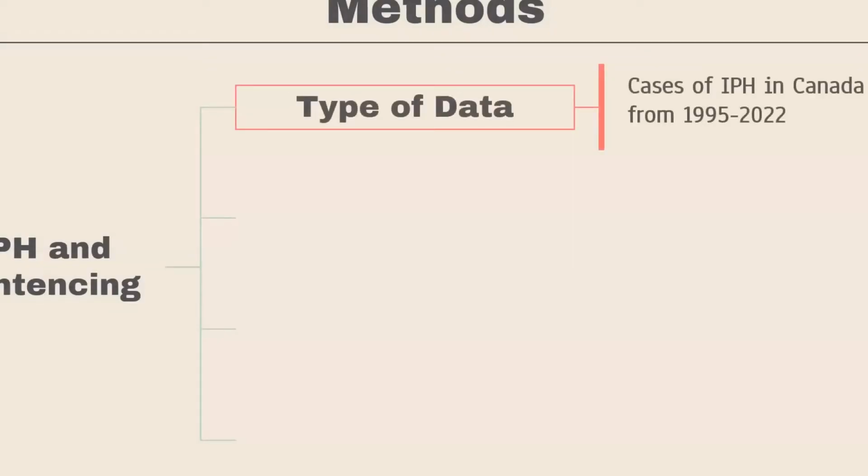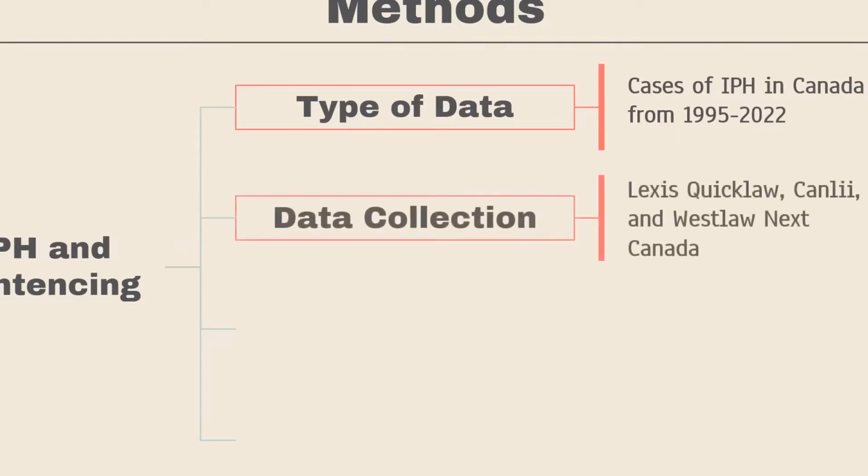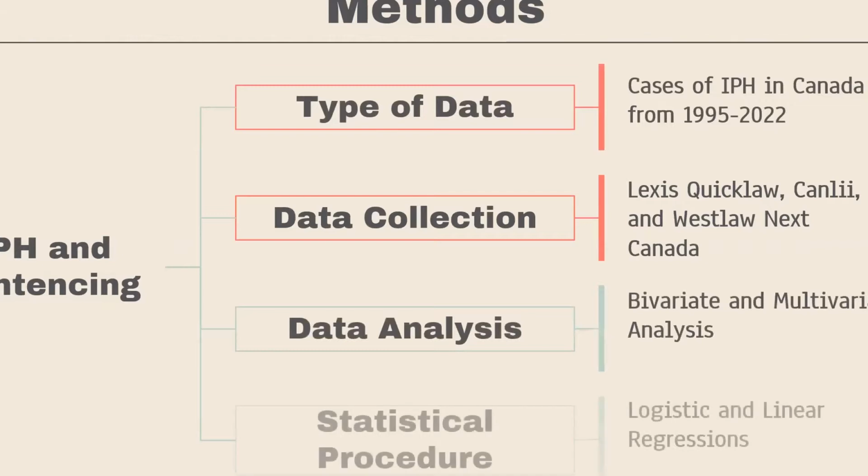So just to quickly go over the methods, my methods chapter was super long, but I'll make it real quick for this. For my data collection, I collected cases of intimate partner homicide from 1995 to 2022, where the defendant was found guilty and then sentenced. To do this, I used several legal databases to collect the data, as listed there.